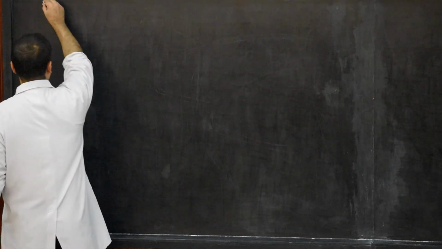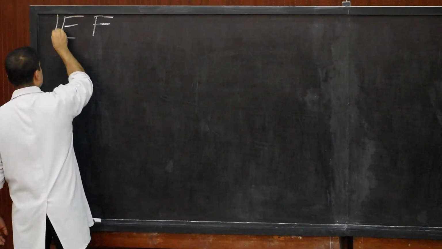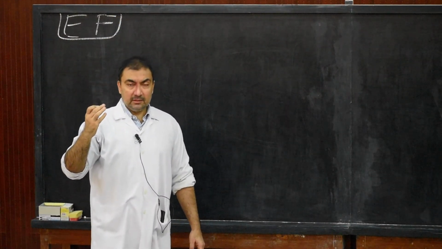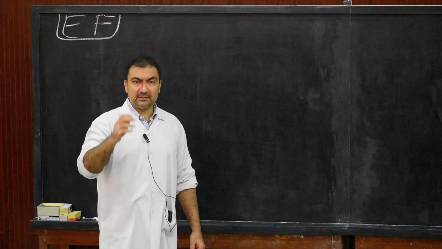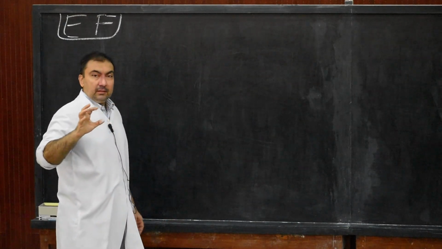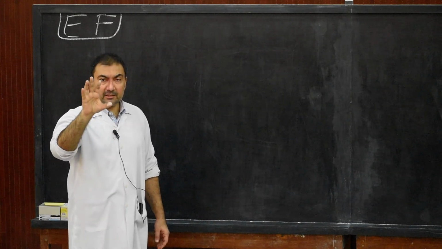So in the effects of fertilization, remember this is the third stage of fertilization. First was approximation of gametes, second was contact and fusion of gametes, and third is the effects of fertilization. There are 5 points in the effects of fertilization.